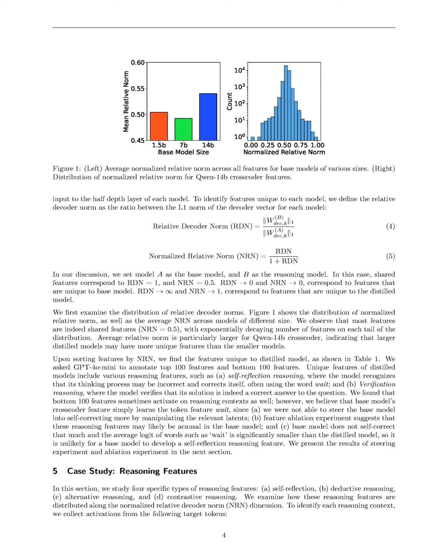After training, the relative decoder norm, RDN, is calculated to differentiate between shared and unique features, where an RDN approaching 0 indicates features unique to the base model, and an RDN approaching infinity indicates features unique to the distilled model. By analyzing the distribution of these norms, the method successfully identifies reasoning features unique to the distilled models, such as self-reflection and verification reasoning, thereby elucidating how distillation modifies model capabilities.